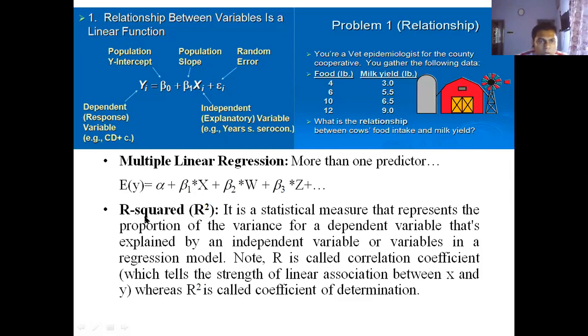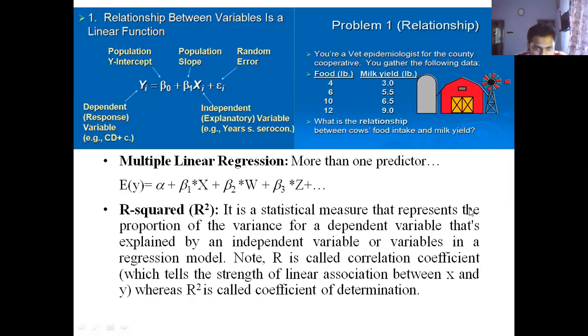Now R squared. What is R squared? Very often you would like to find it out. It is a statistical measure that represents the proportion of the variance for a dependent variable that is explained by an independent variable or variables in a regression model.